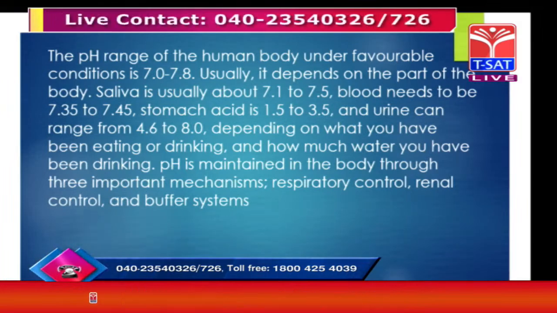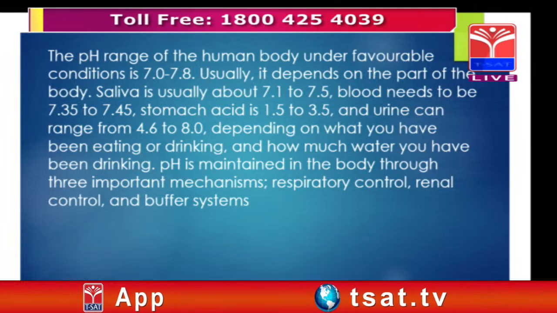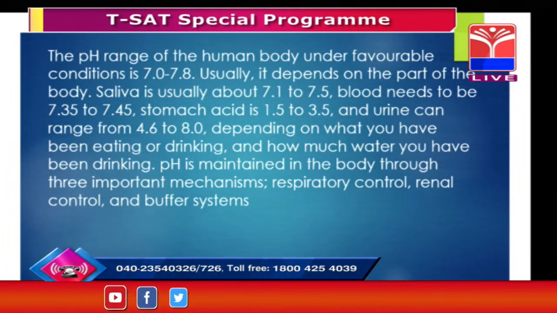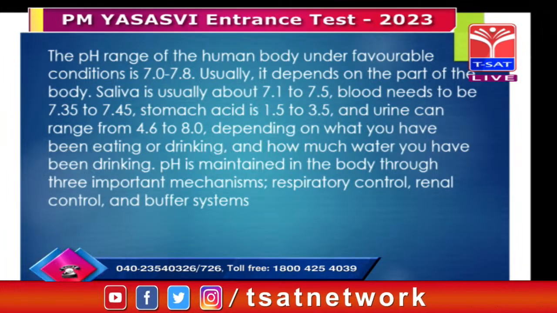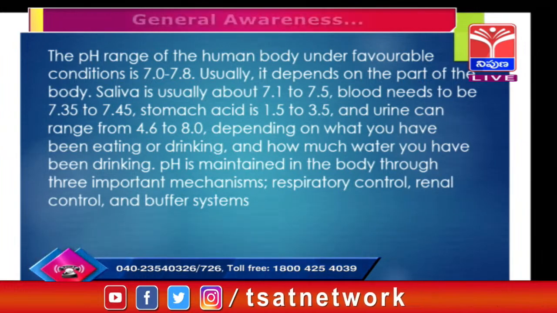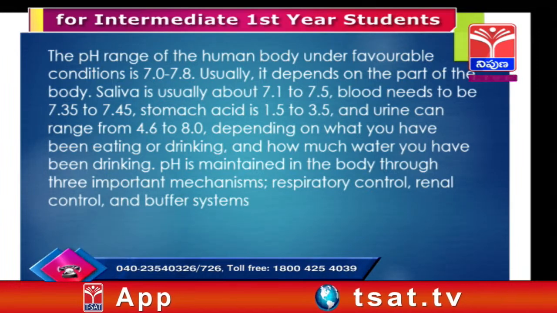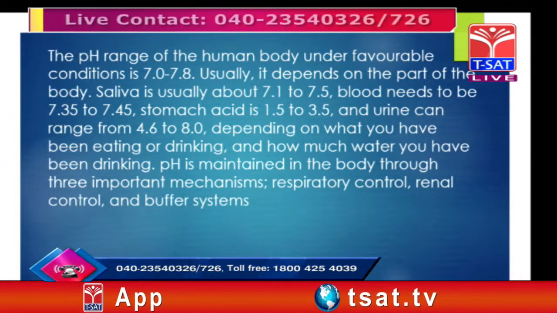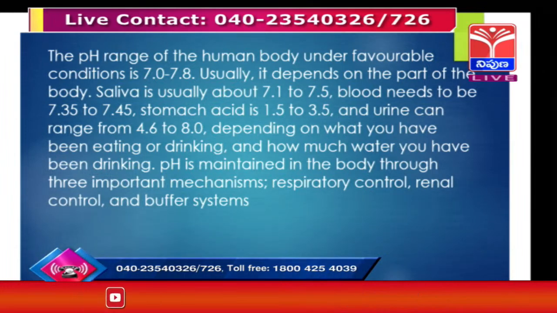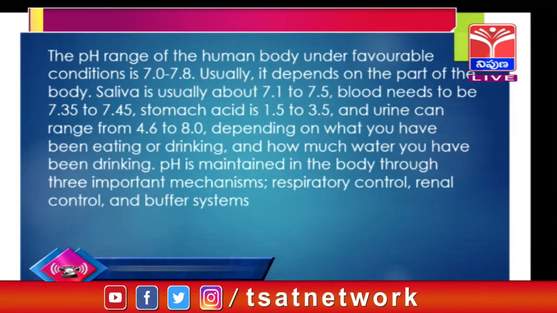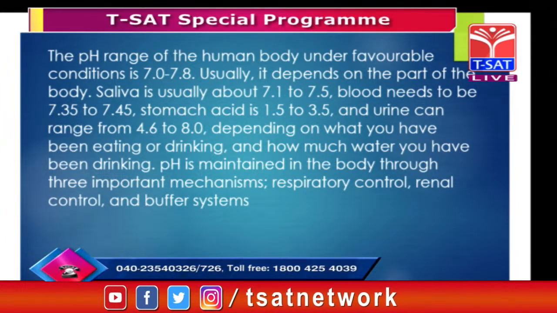It depends on the part of the body. Saliva is usually about 7.1 to 7.5. The blood needs to be 7.35 to 7.45. Stomach acid is 1.5 to 3.5. In the stomach, hydrogen chloride is released as a digestive support for the digestive system. When you feel hungry, this hydrogen chloride is released, and that's why we feel hungry.